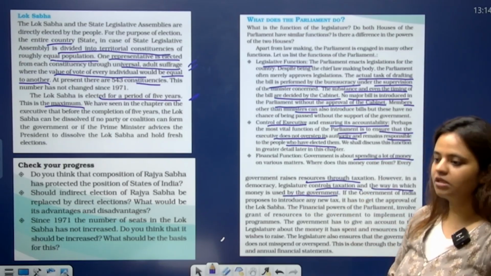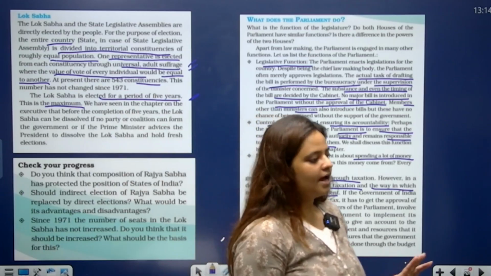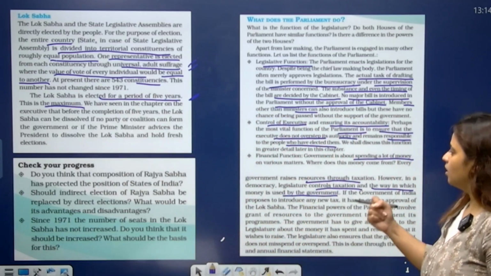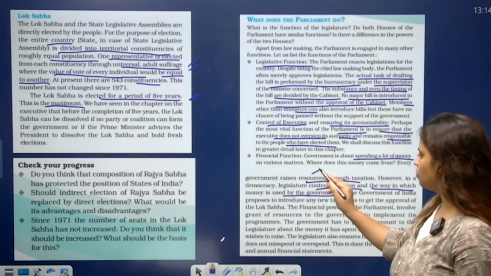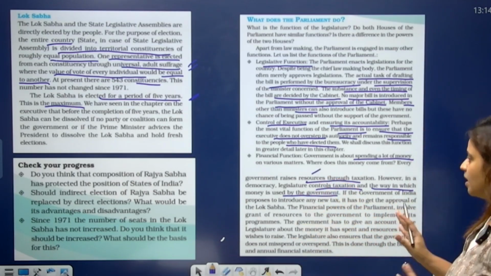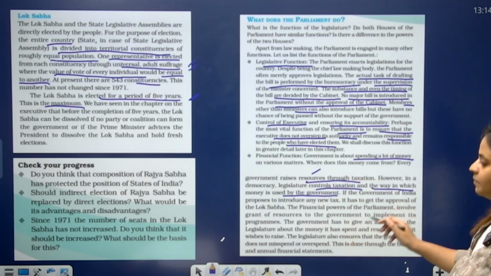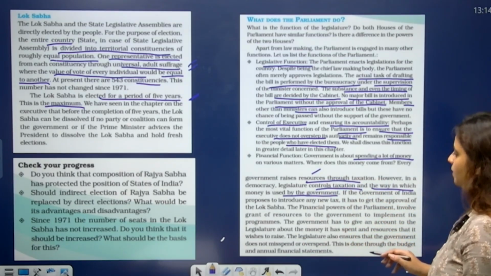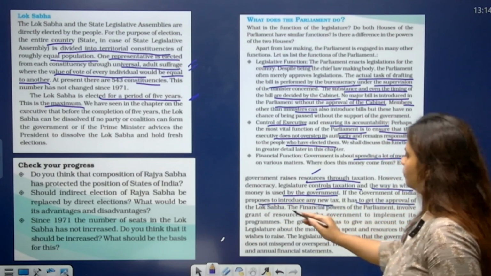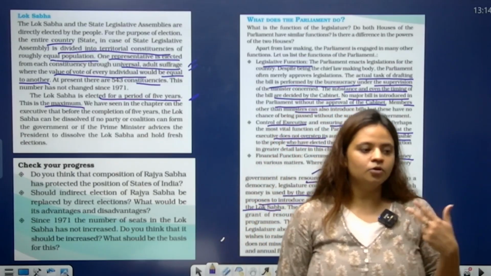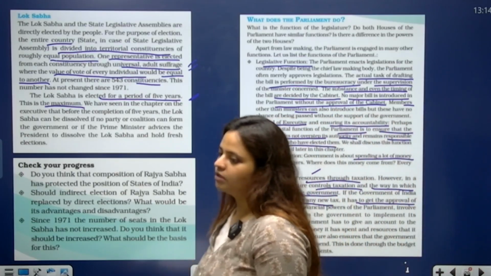Okay, now we have seen the government decides where the money has to be spent, and it has all the financial resources. So, it is the duty of the government to raise resources through taxation. So, it is the financial function of the government that it will control the expenditure of the money as well. For the purpose of introducing any new tax, it has to get the approval of the Lok Sabha. So, when a new tax is approved, it has to get the support of the Lok Sabha.